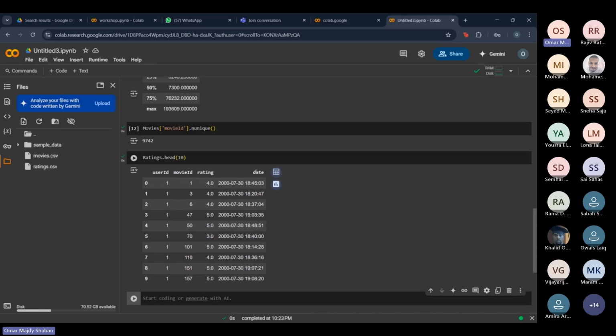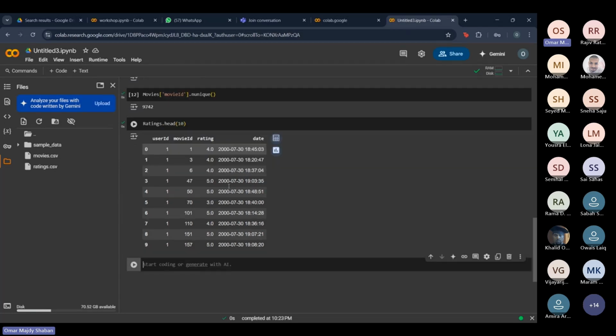And the last column is actually the date. Now, as you can see, it shows a date and a specific timestamp. What it does is show the specific time the user left a review or a rating. So, to show an example, user one left a 4 star rating on Toy Story at 18. Actually, I can't really read this, but if you use military time, 18 hours in the year 2000.